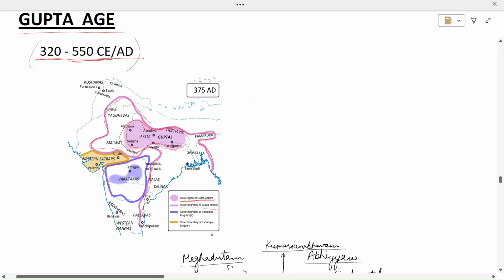Now, this blue part is the Vakataka kingdom which was present during that time. So we have studied in the earlier lectures that when the Satavahanas declined, a lot of kingdoms emerged from it, and the most powerful was the Vakataka kingdom. So after the Satavahanas, the Vakatakas emerged as a powerful kingdom in this area.